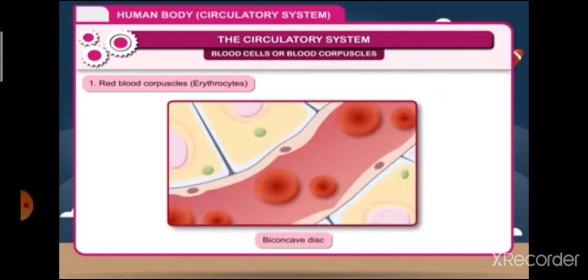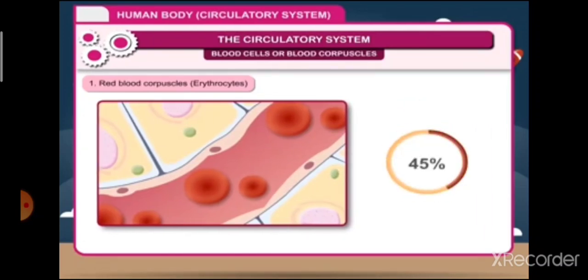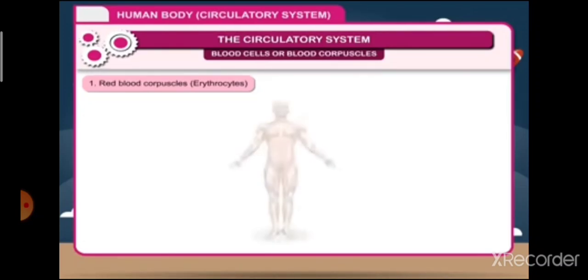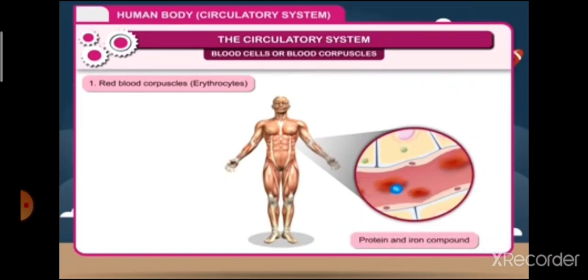Blood cells or blood corpuscles. Blood cells are of three kinds. 1. Red blood corpuscles, erythrocytes. Red blood corpuscles, RBCs, are small cells, biconcave discs, which are without nuclei. RBCs make up almost 45% of the blood volume.